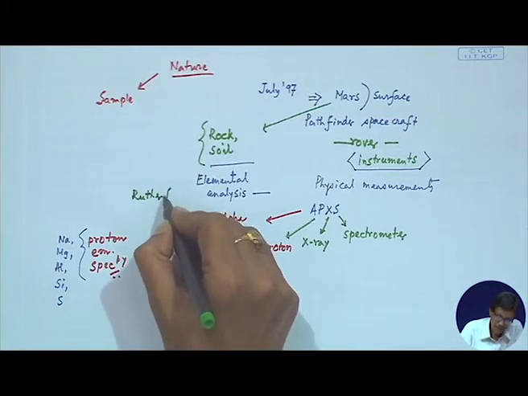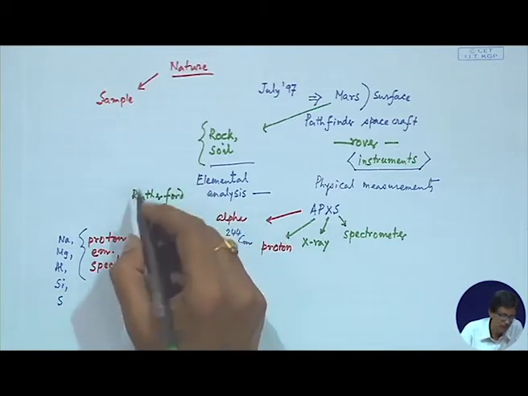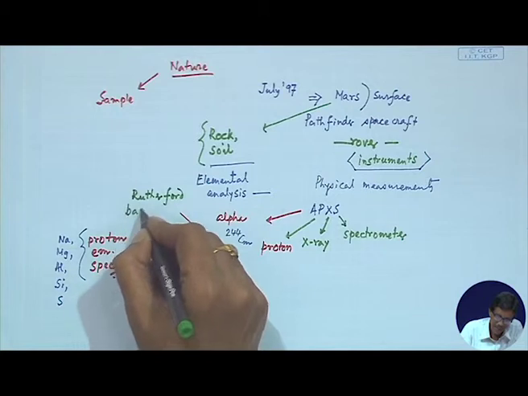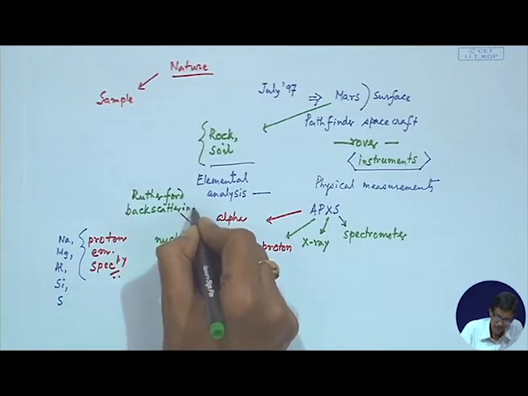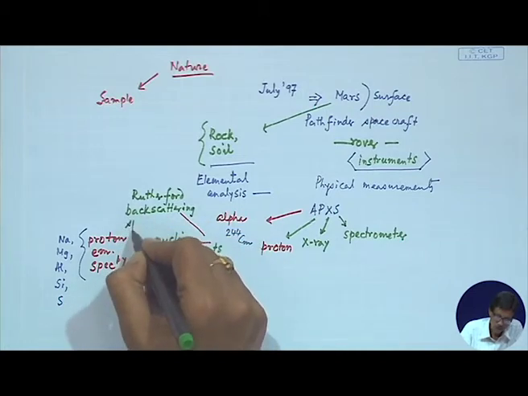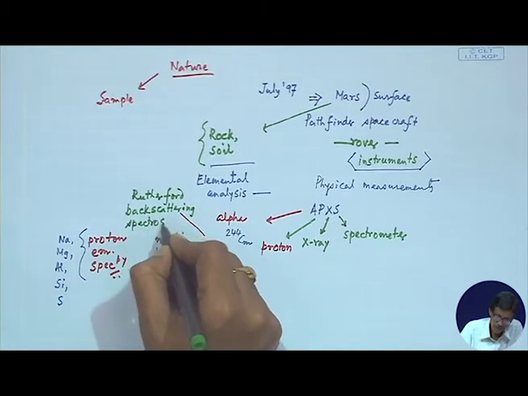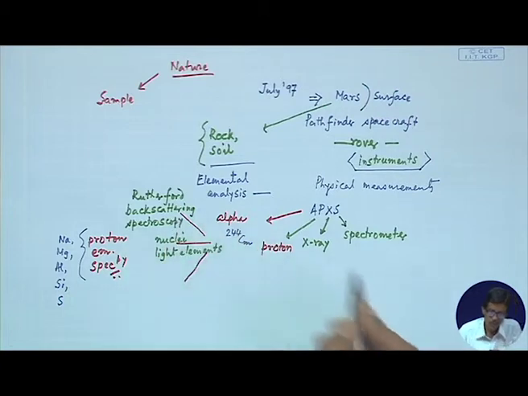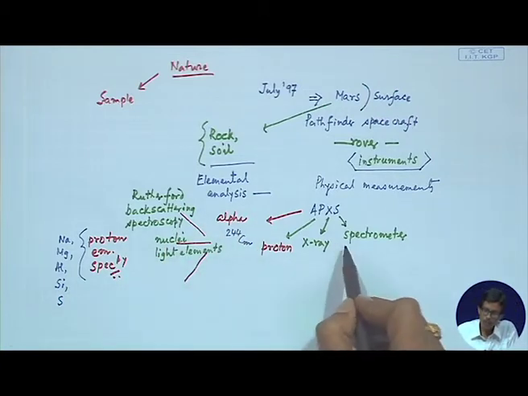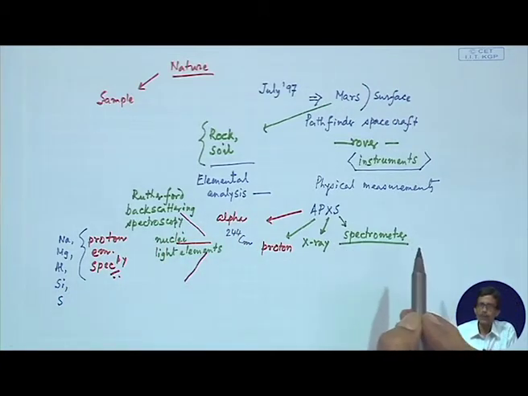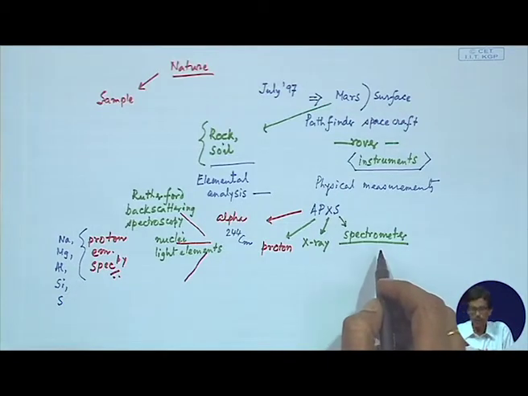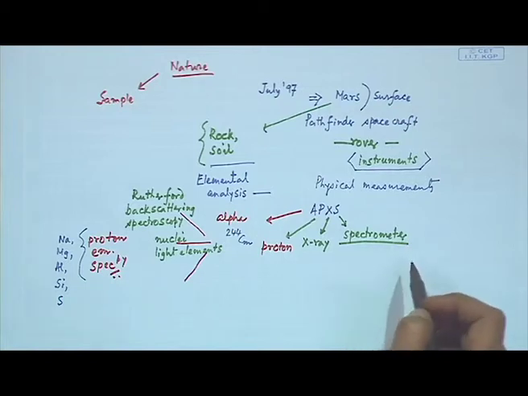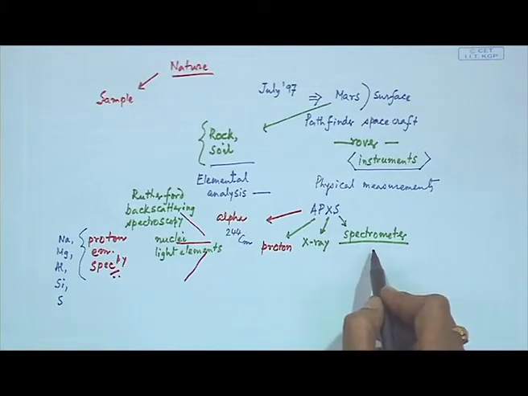It is the name of the scientist, Rutherford, backscattering spectroscopy. So, you see that all are spectroscopic things. So, analysis is through spectroscopy. That is a very important and major part of what we will be talking about afterwards, that instrumental analysis is nothing but spectroscopic analysis.